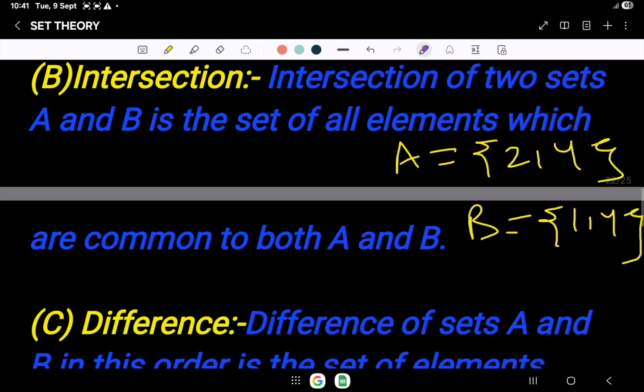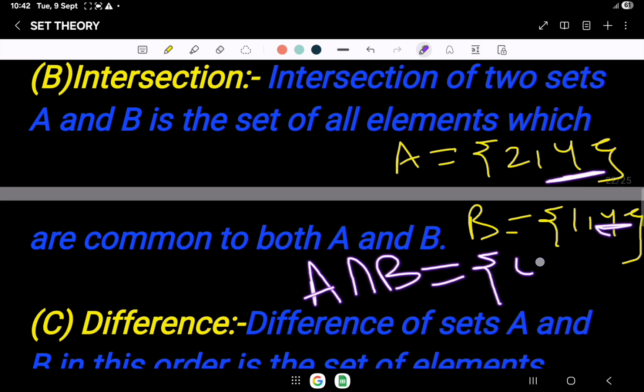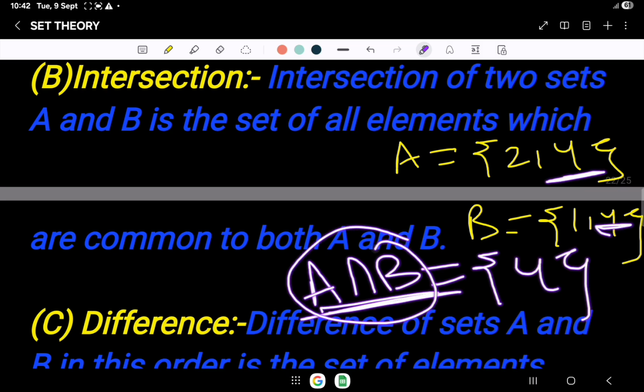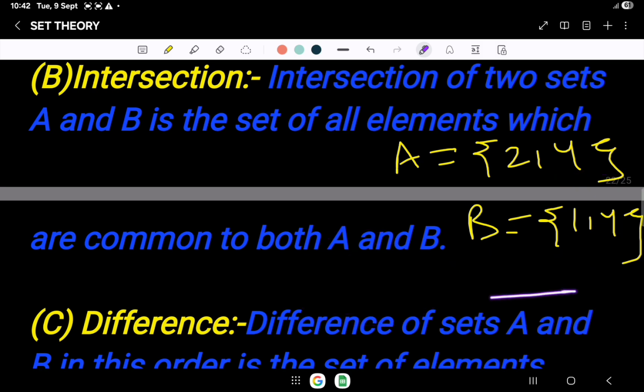Next is intersection. Intersection of two sets A and B is the set of all the elements which are common to both A and B. It means that the element is common in both A and B. Then we will get the intersection. A intersection B equals which element is present in both? That is 4. Only 4. A overlap B, or A intersection B equals {4}.